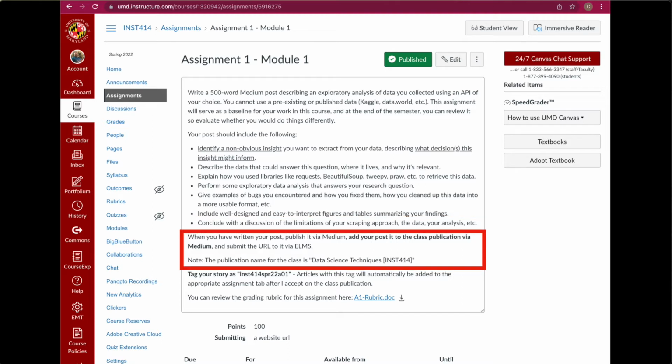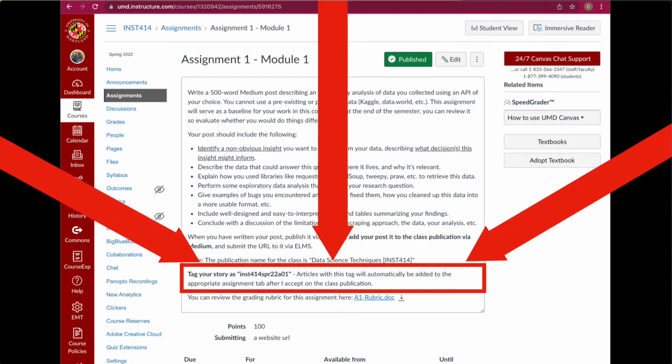Once you have written your article, publish it to Medium. You publish it within your own account, and then it's crucial that you add the article to the course publication, and the Medium slides and the Medium YouTube video I put together explain how to do that. So the publication for the class is Data Science Techniques. You want to add your article to that publication. And then finally, you want to tag your article appropriately as well. The SPR 2022 A01 tag lets me specify where this assignment will go in the course publication.